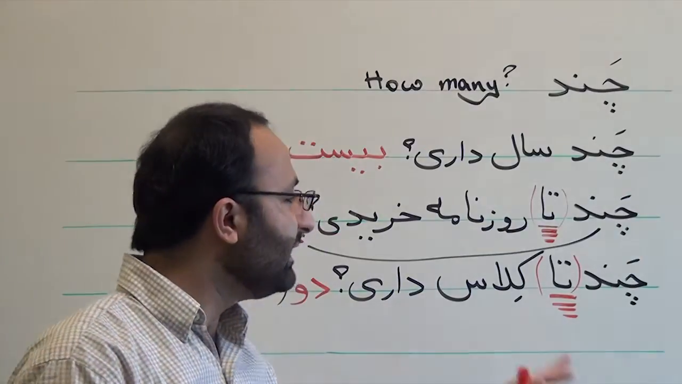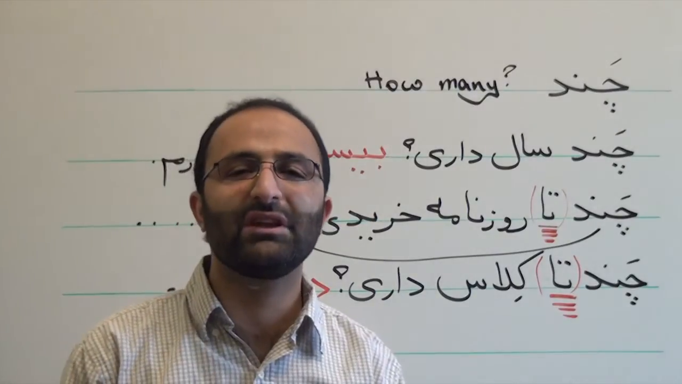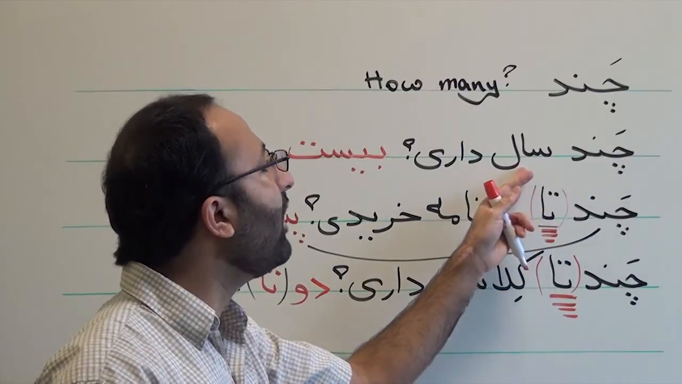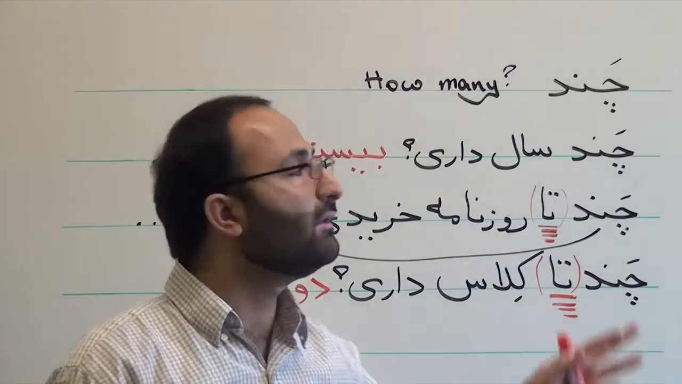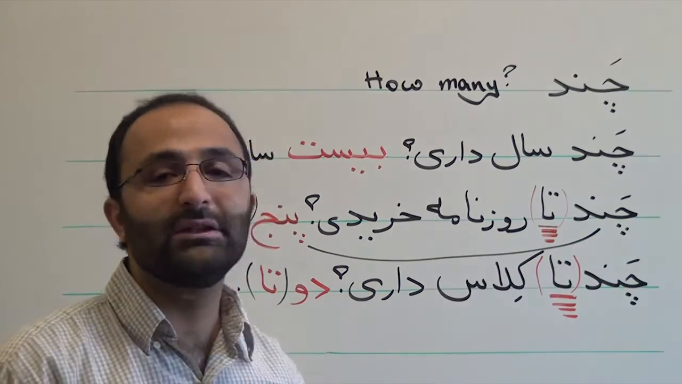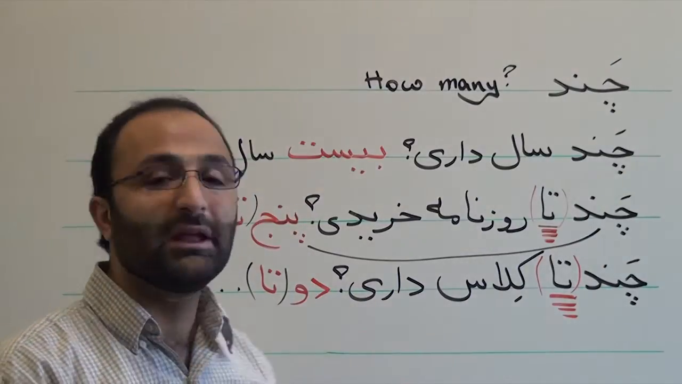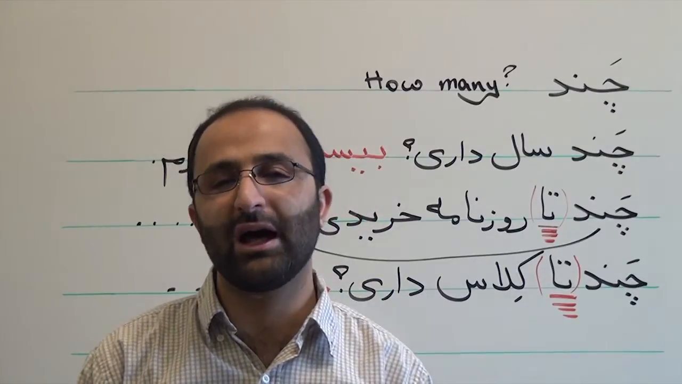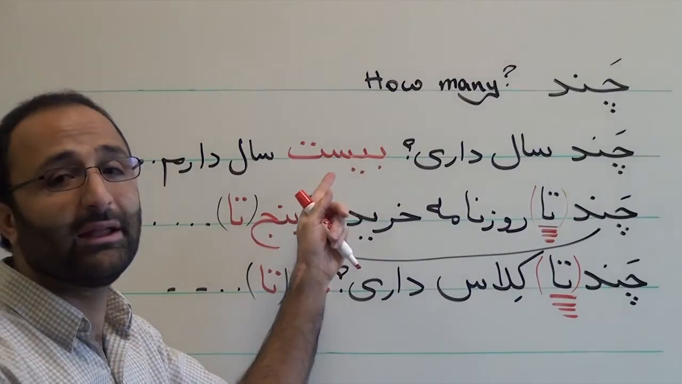Another point about using chand is the word after chand. Again, as in English, never use any plural word after chand. The word after chand should be singular. So if you say چند سالها داری, how many years do you have, it's wrong. In Farsi it is how many year do you have, how many newspaper did you buy, how many class do you have. چند تا کلاس ها is wrong.